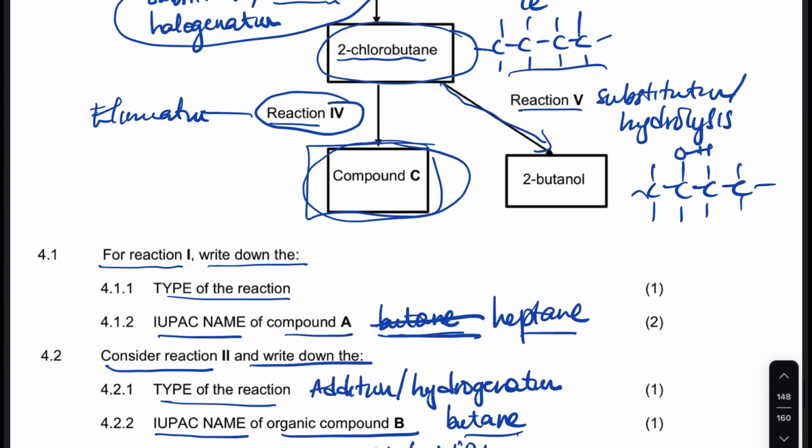They didn't tell us what compound C is, but what are we going to eliminate here? We're going to eliminate this chlorine, right? And this chlorine and the adjacent hydrogen, this one or this one, right?